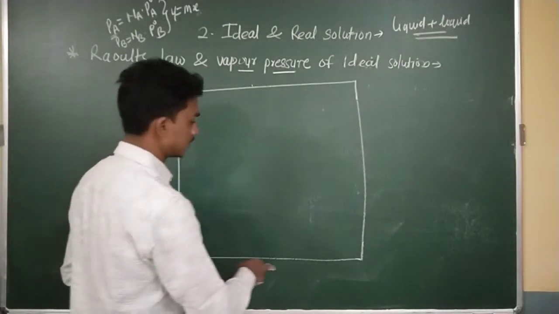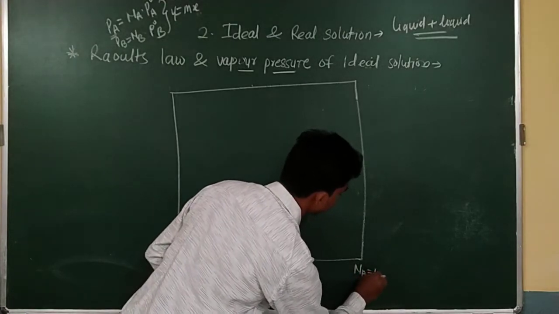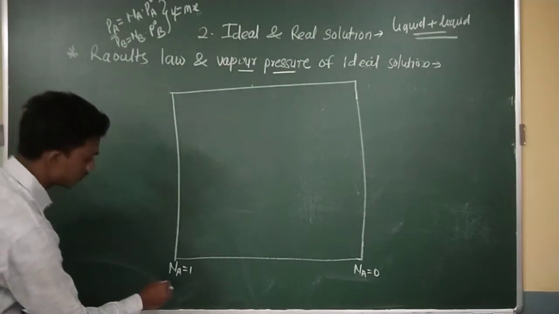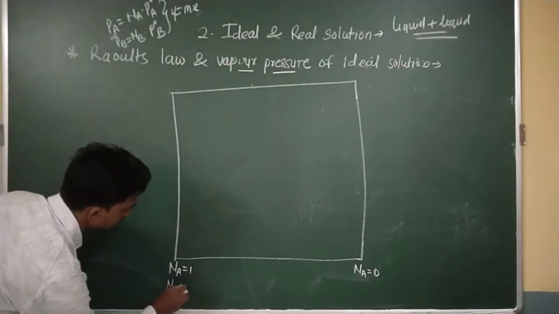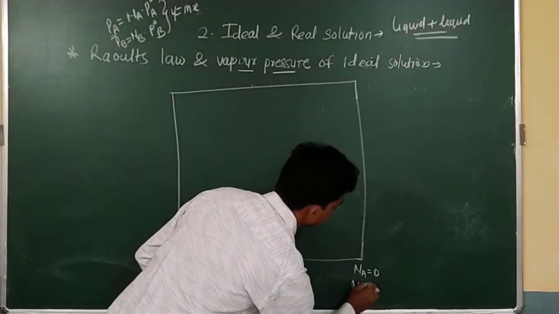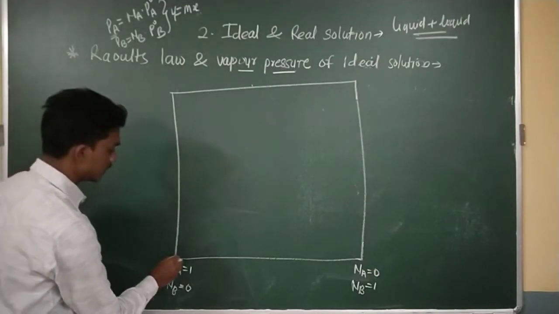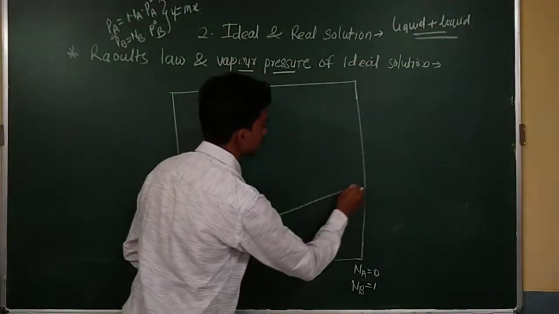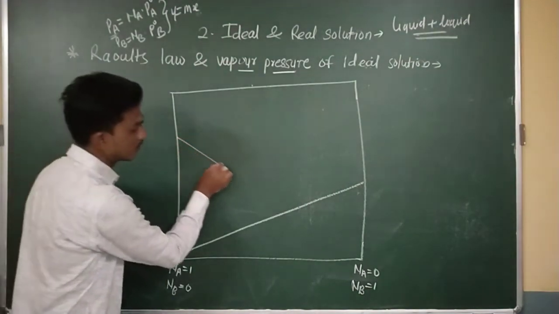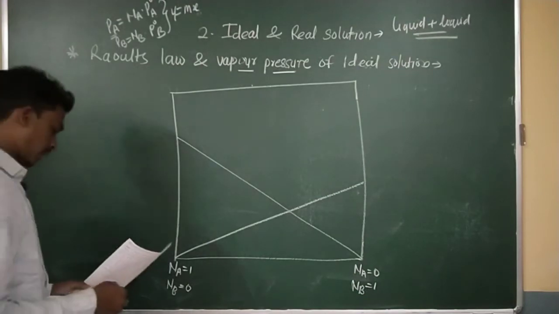When I change the composition, what will happen? The mole fraction of A is 0, and here the mole fraction of B is equal to 1. Okay. So when I draw the graphical representation of the Raoult's law like that, I will get the final answer.